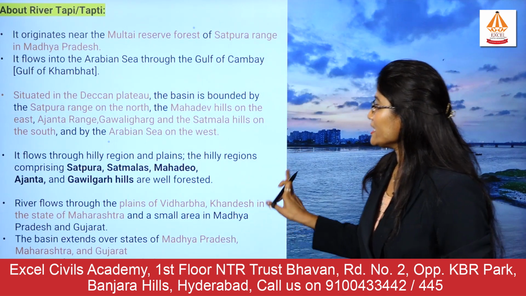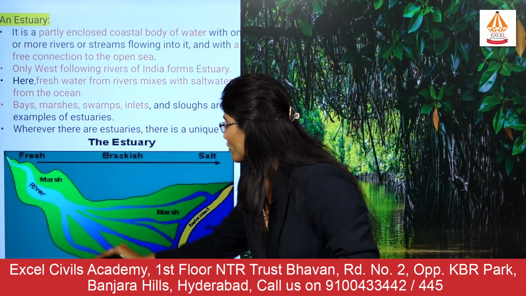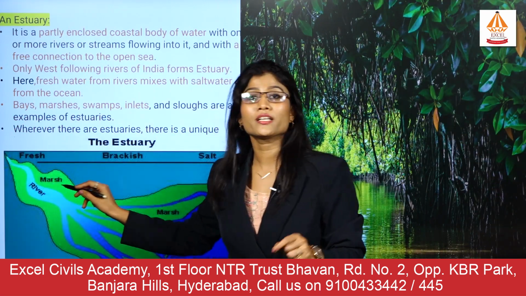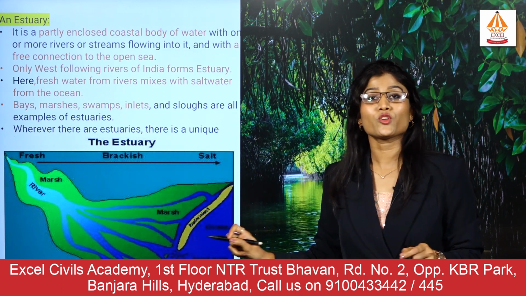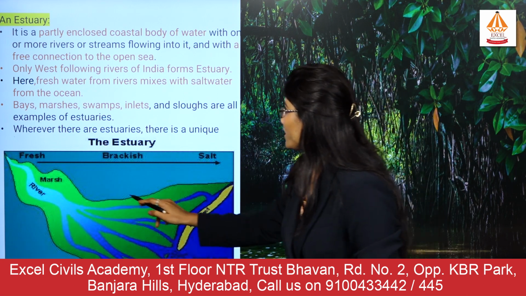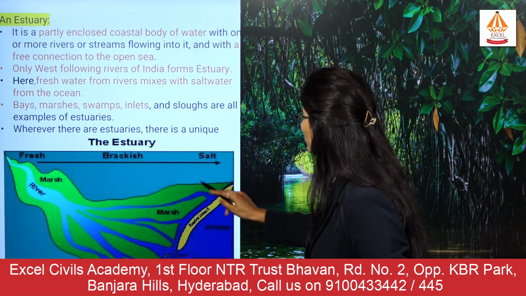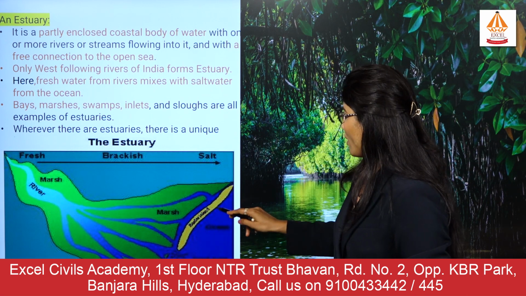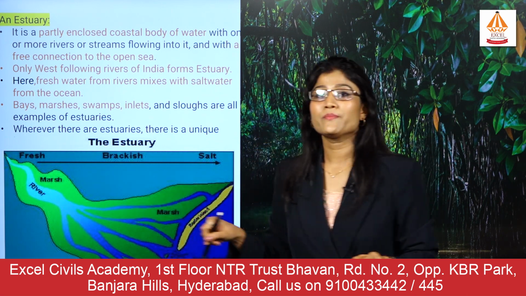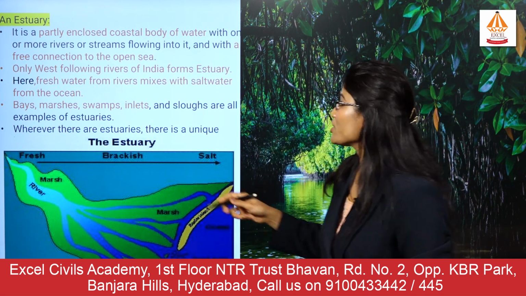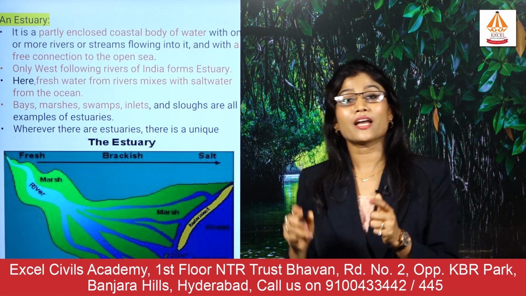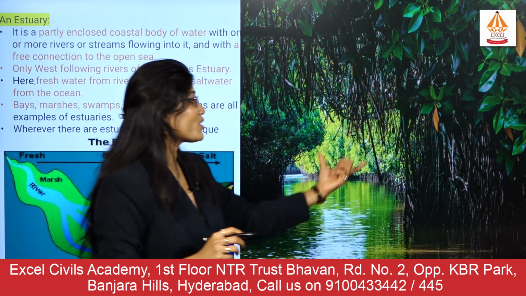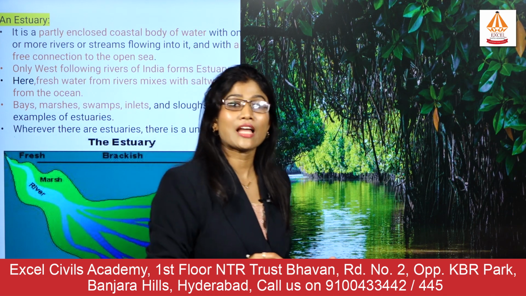Basically, an estuary is a formation where the freshwater river is confluencing with the salty water from the ocean, forming brackish water. So it is basically a partially enclosed coastal water body, where this river is ultimately confluencing with the ocean and forming an estuary instead of a delta. Even the bays, marshes, swamps and inlets are examples of the estuary. You can see the estuary formed by this river Tapi as well.